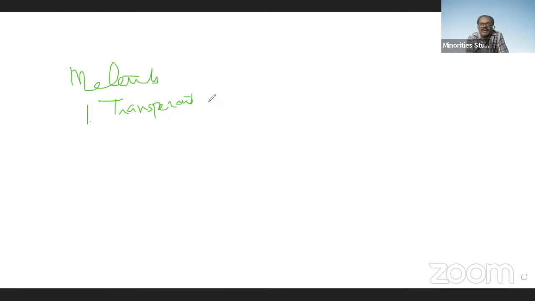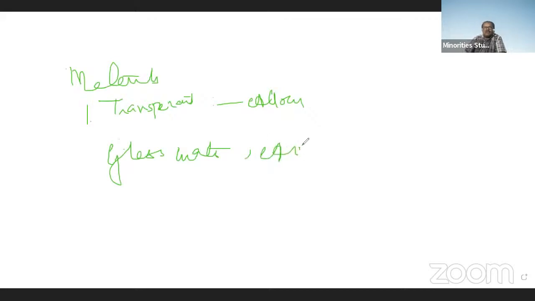What are transparent materials? Those which can allow the light to pass through them are known as transparent materials. Examples of transparent materials are glass, water, etc. Glass is an example of a transparent material, and so are water, air and all the gases. All these are transparent materials.